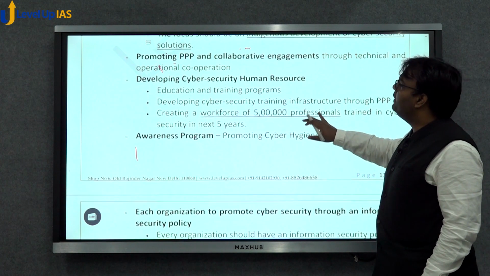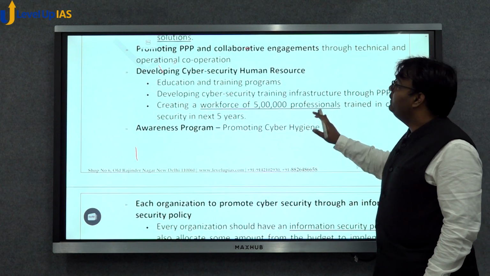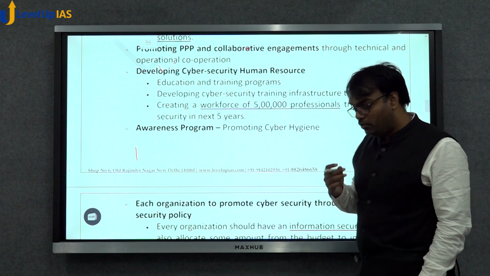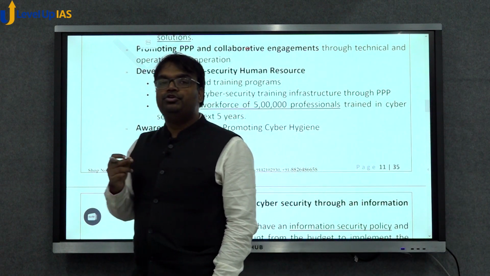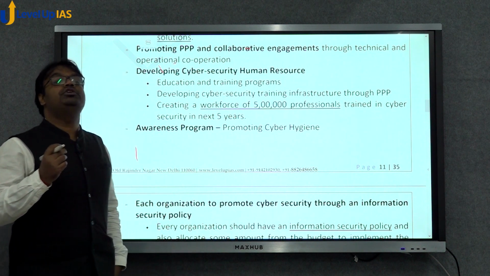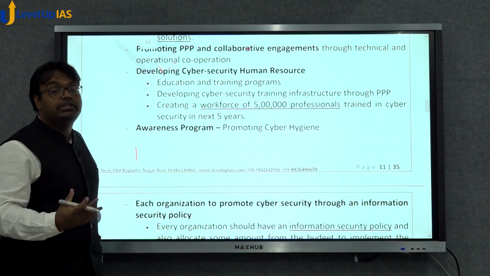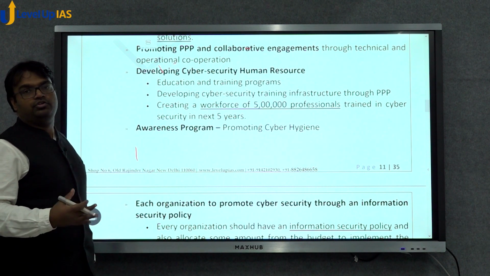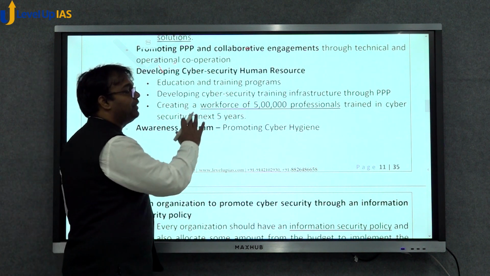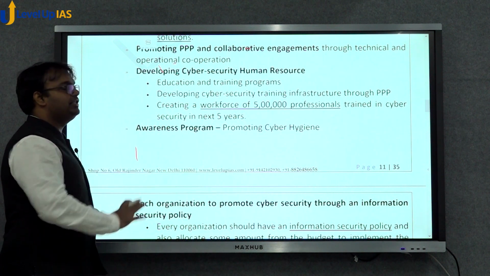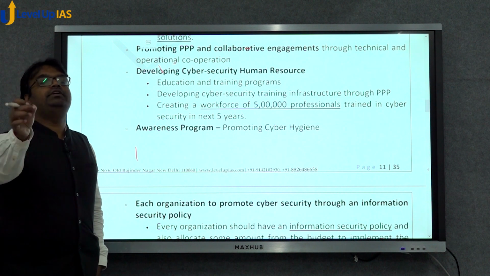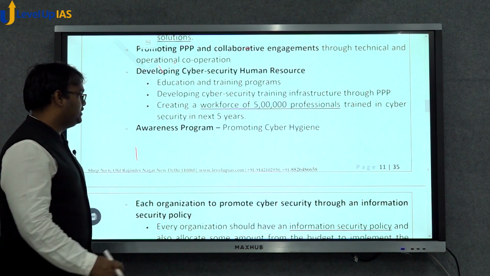Then promoting PPP and collaborating engagement with the private sector, developing cyber security human resource. Now, human resource is very crucial to ensure cyber security. Human resource which understands network security, which understands cyber security. The policy had envisaged that in 5 years, 5 lakh professionals trained in cyber security would be created, but not even 10% of this has been achieved.